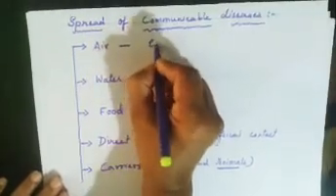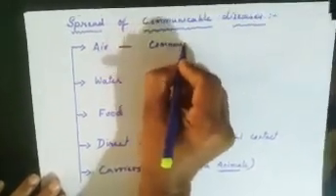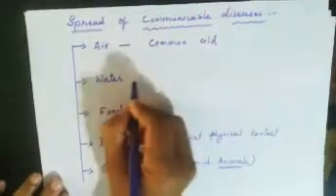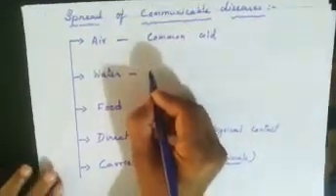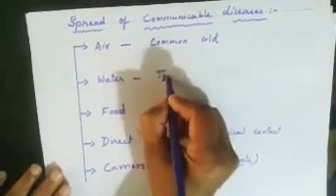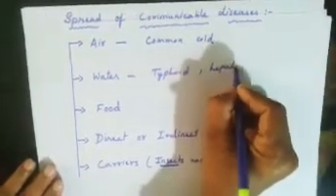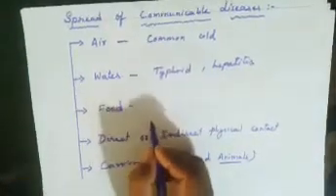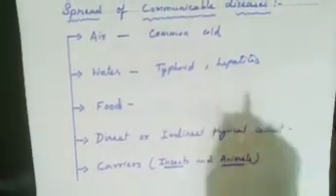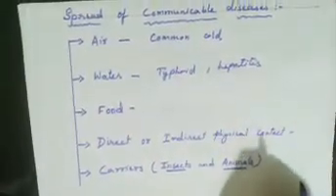Now here we have learned about air. What are the examples of air? That is common cold. Example of water, diseases caused, that is typhoid, hepatitis, and direct and indirect contact, that is measles and chicken pox.